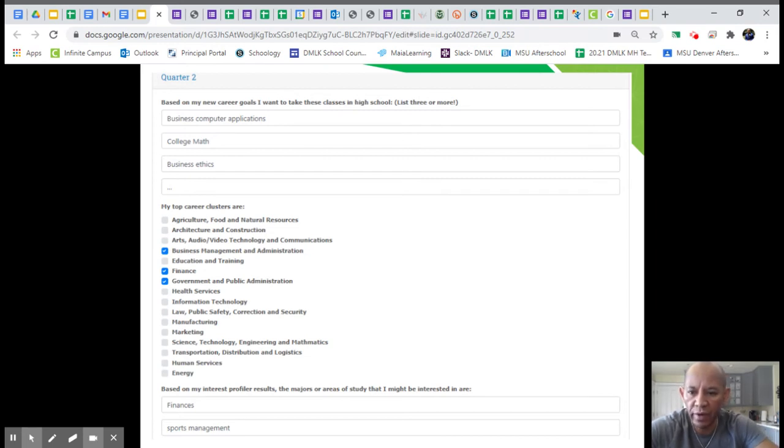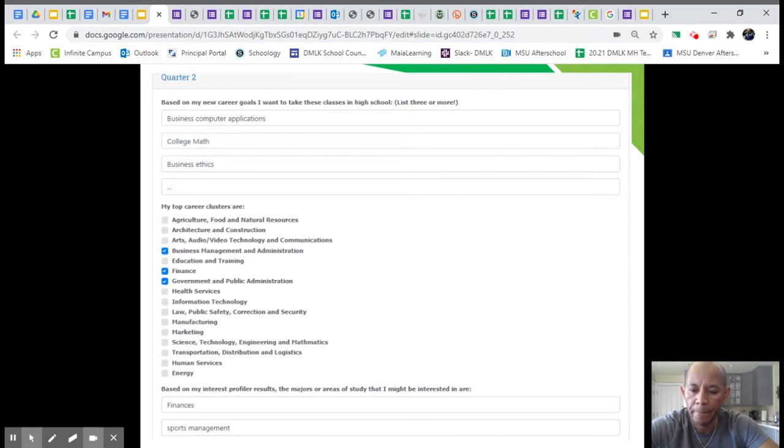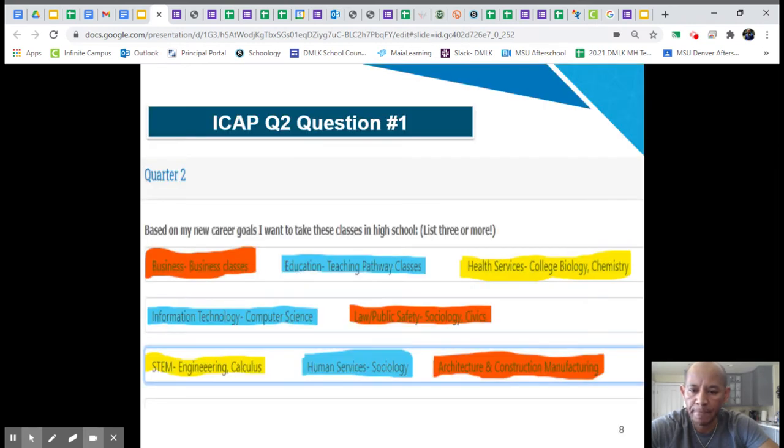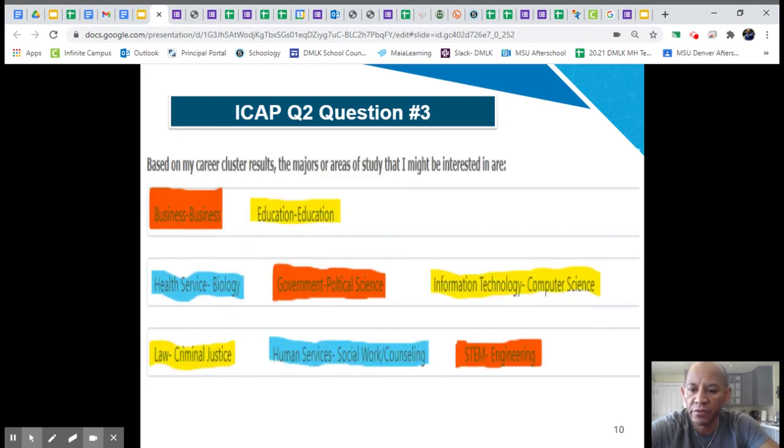So the second question, my top career clusters, check those off, and then basically just take those same answers and put them in their major areas of study. The third question there. Okay, again, do not stress about it. And so again, question two, mark off the area that you're interested in. And then for question number three, if you're interested in studying business, interested in working in business, then you want to study business. If you're interested in education, you want to study education.